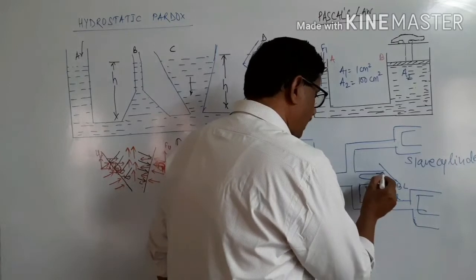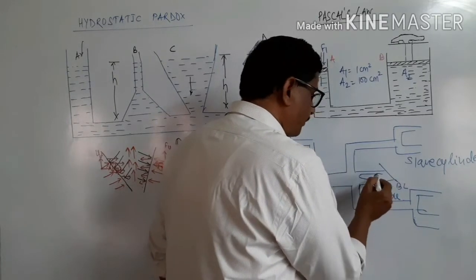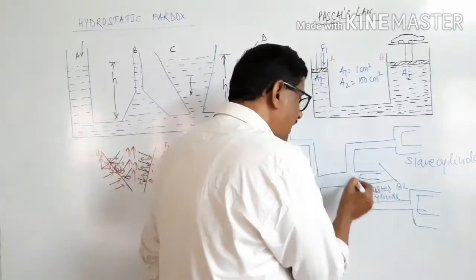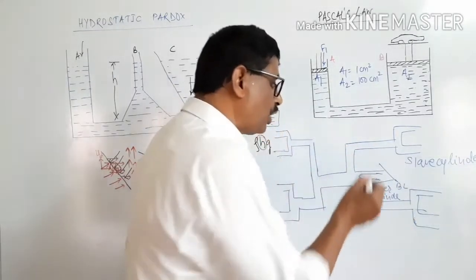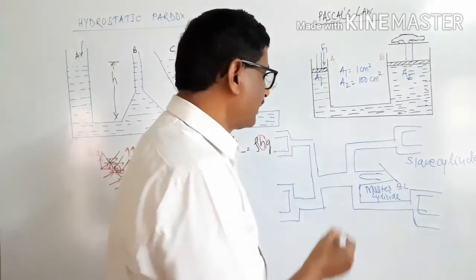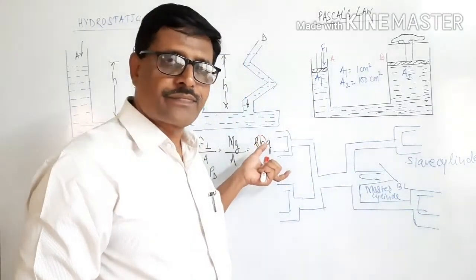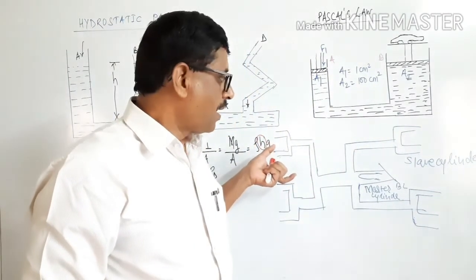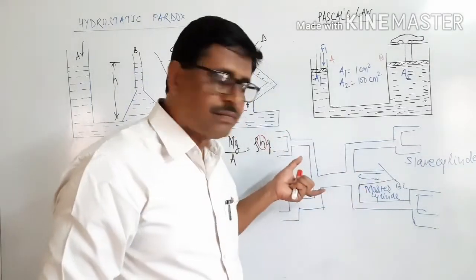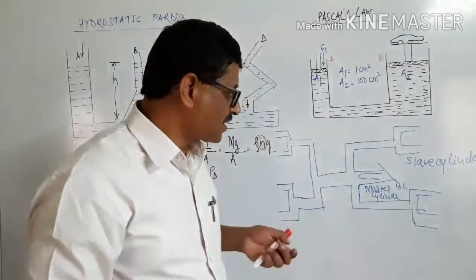Now, there is a liquid inside the tubes which are connected to each other, and the ends of the tubes are connected to the brake pads. The tube is filled with a fluid which is incompressible.